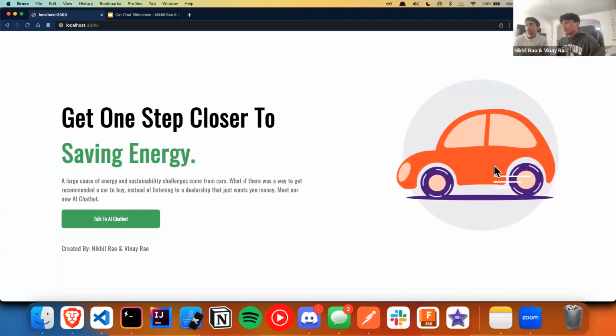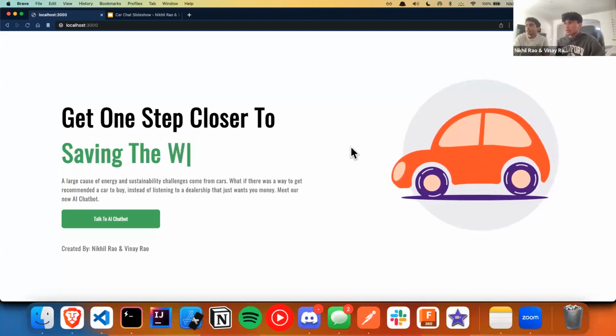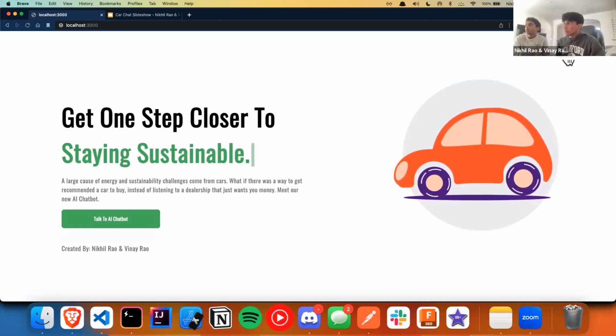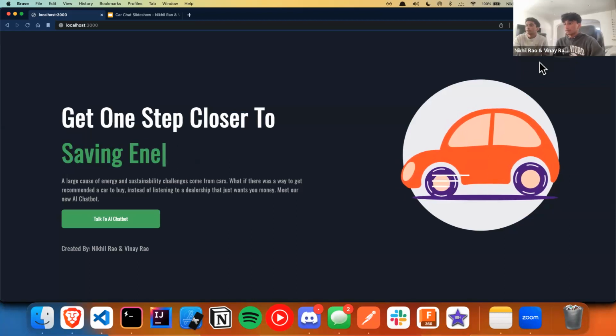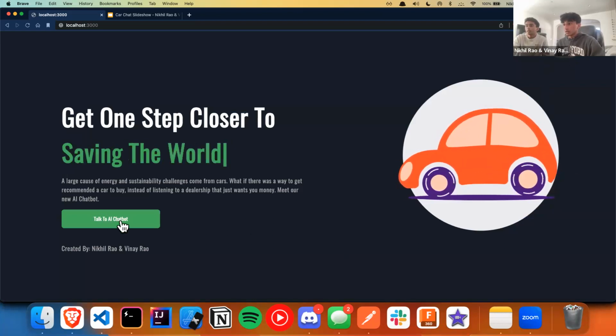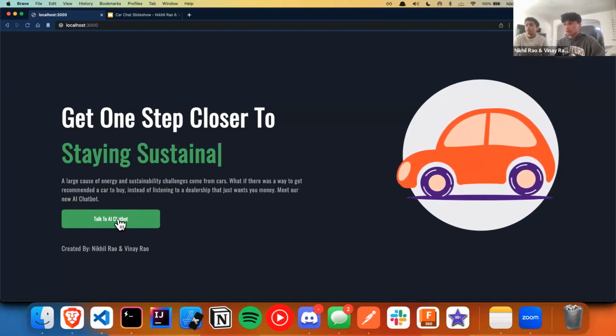All right, so as we can see, we're greeted with the landing page with a nice typing animation and a car animation. We also see this toggle here for light theme and dark theme, so we can toggle back and forth. For the purpose of the demo, I'll just stay in dark theme. Here we can talk to an AI chatbot. There's no login page, it's just a quick, easy, simple button.